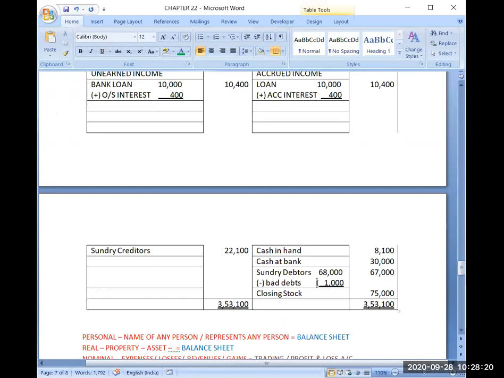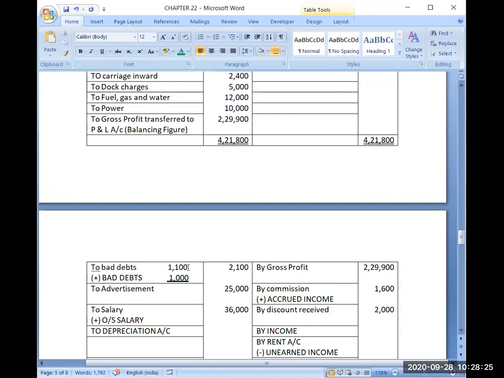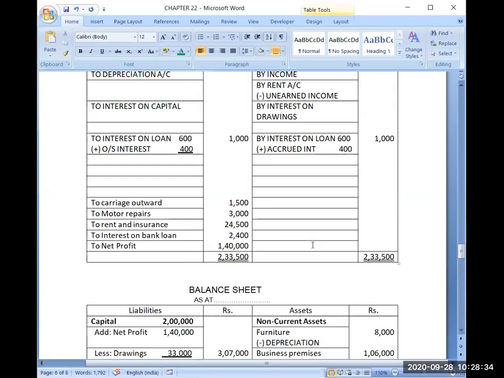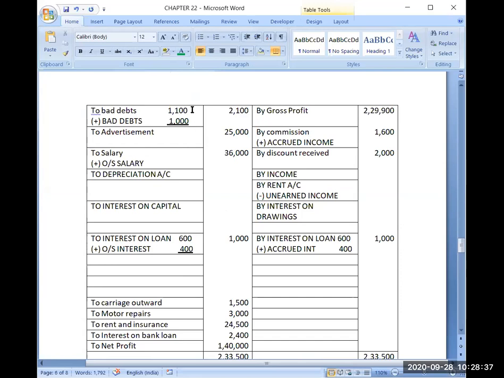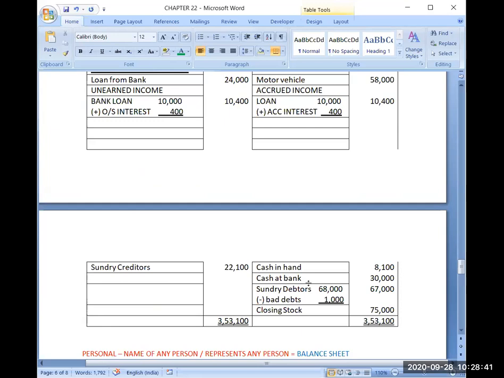Here is one confusion students sometimes face. You may check one more thing: this 1,100 has not been deducted from the debtors. Are you able to see this point? I have to scroll the screen. This 1,100 rupees of bad debts has not been deducted from the debtors account. Are you able to observe this point? I will tell you the reason, but let me confirm first.